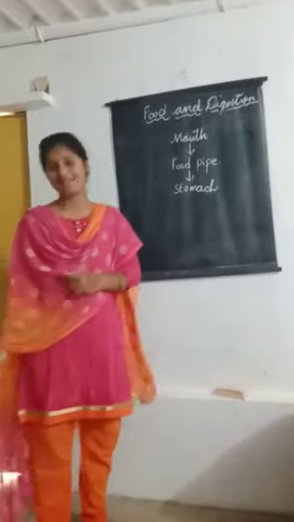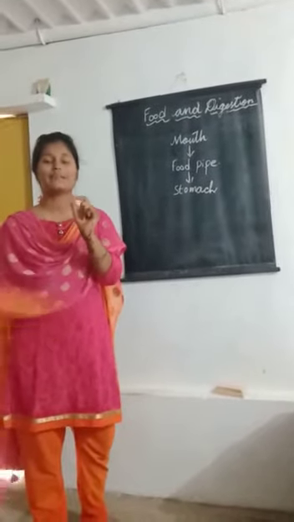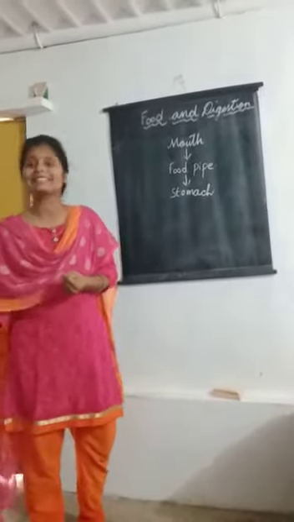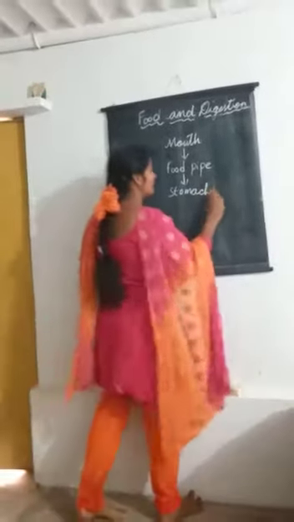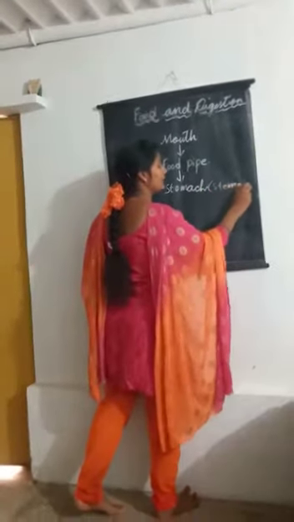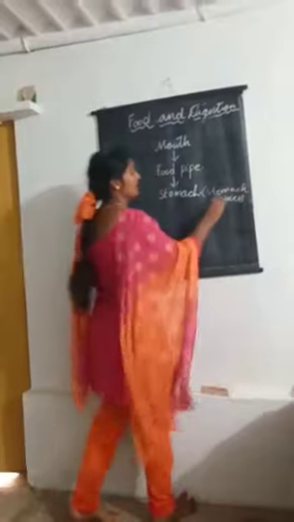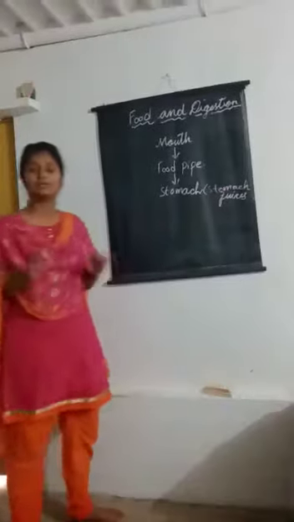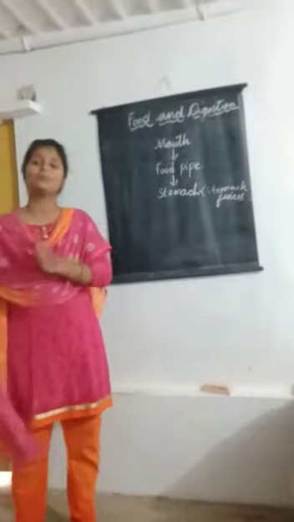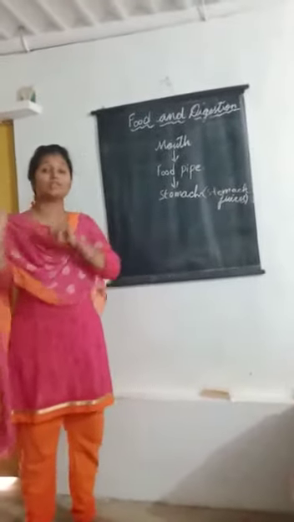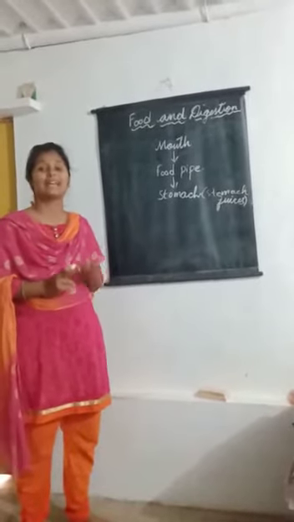In the stomach, we have the stomach juice, which helps to break down the food and take out the proteins in the food. These juices will help us to take out the proteins from the food. And another thing which helps to break down the food is enzymes.